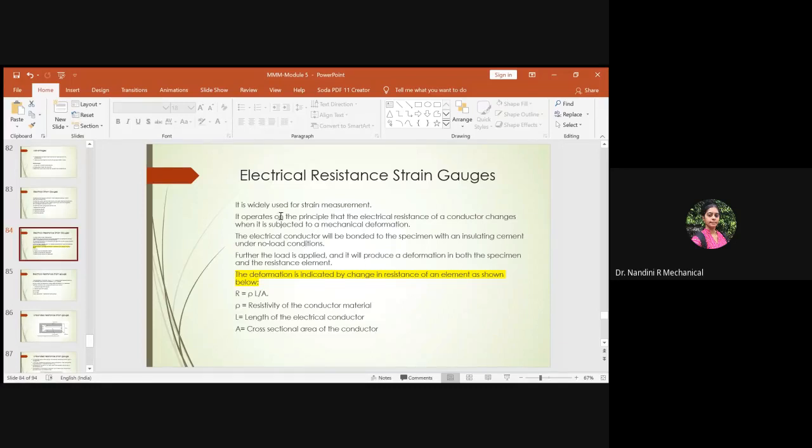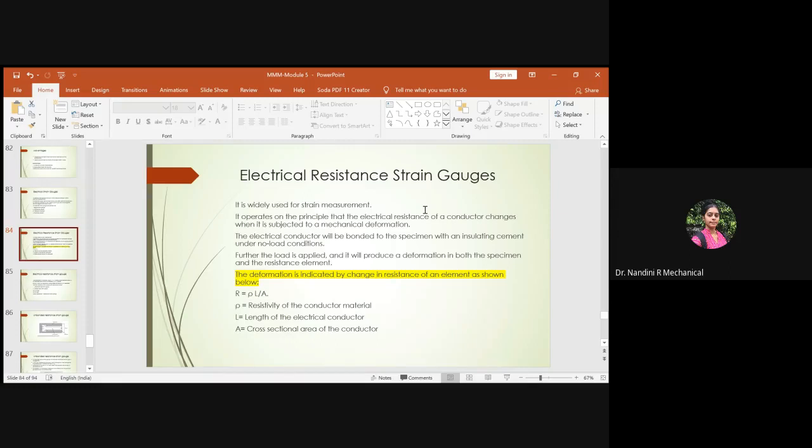It operates on the principle that the electrical resistance of a conductor changes when it is subjected to mechanical deformation. This is the basic principle on which the electrical resistance strain gauge works. Whenever a conductor is subjected to some mechanical deformation, its electrical resistance changes, and only then does the strain come into the picture.